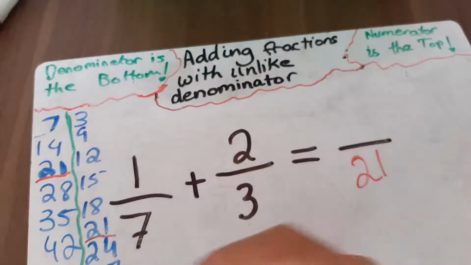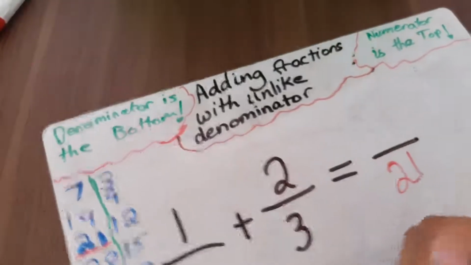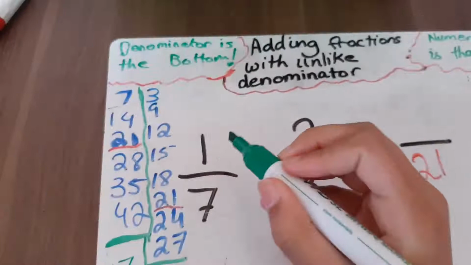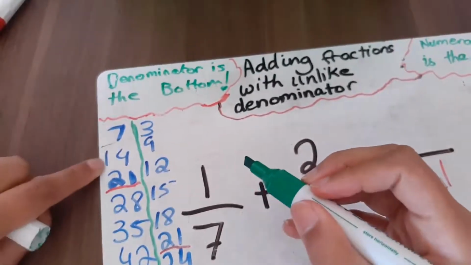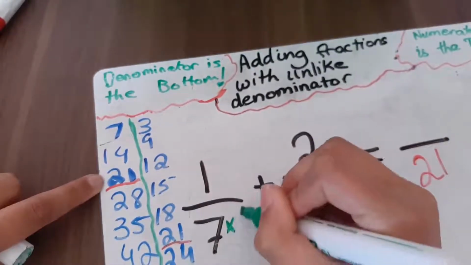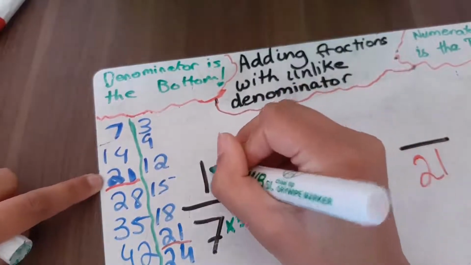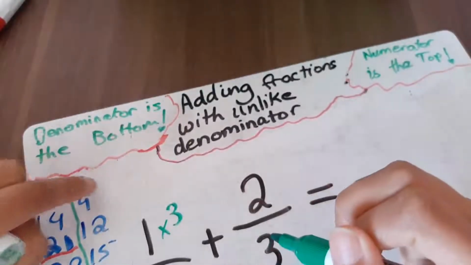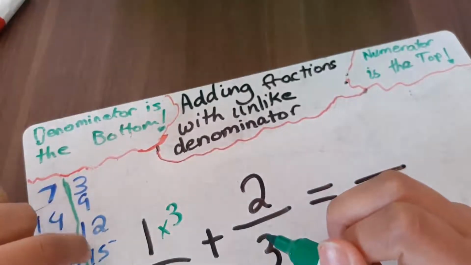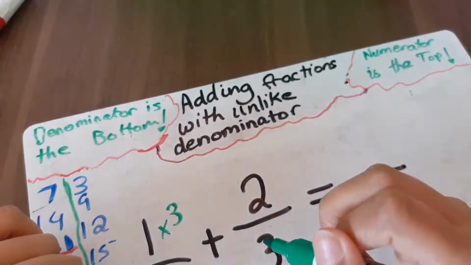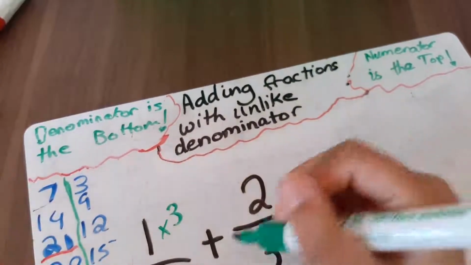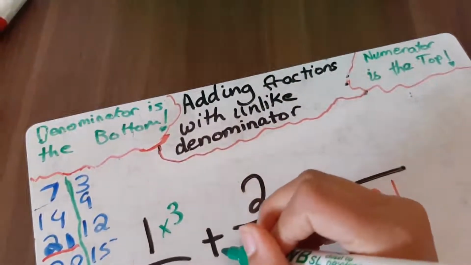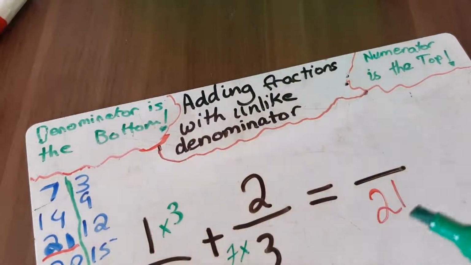Let's get our marker. Actually, I'm going to get green. So, 7 times what equals 21? 1, 2, 3. This will be multiplying by 3. And what we did at the bottom, we also have to do at the top. We'll see how many times this goes. We're doing 7 times 3.